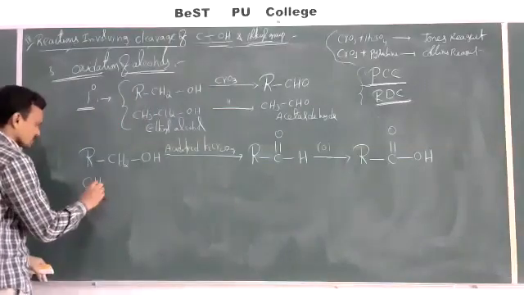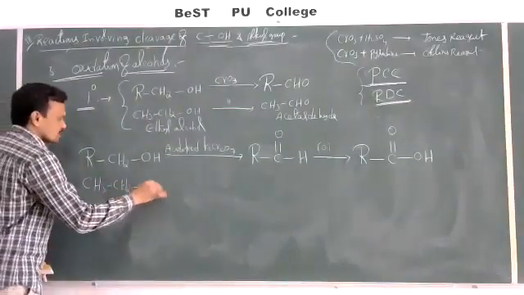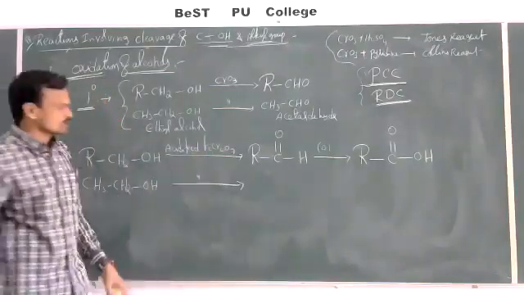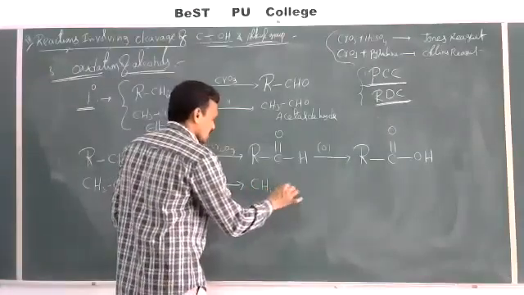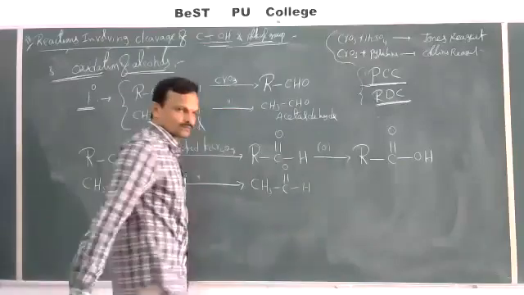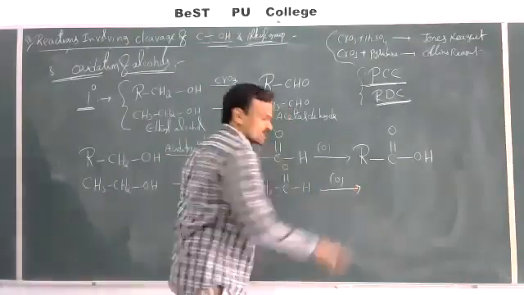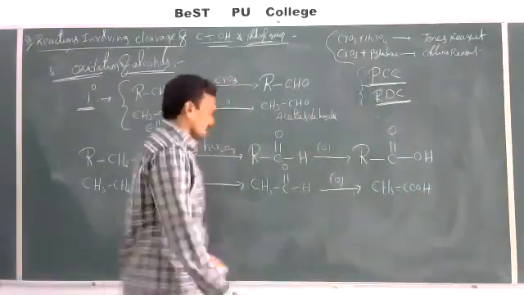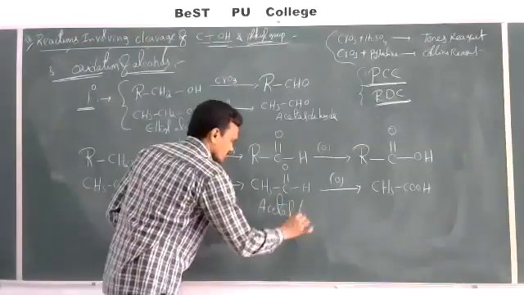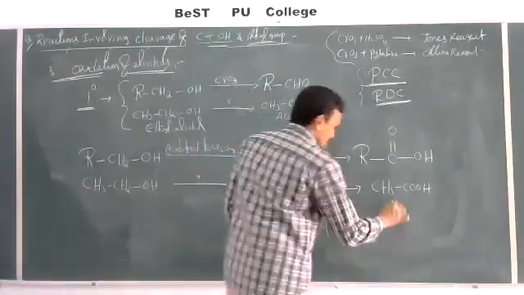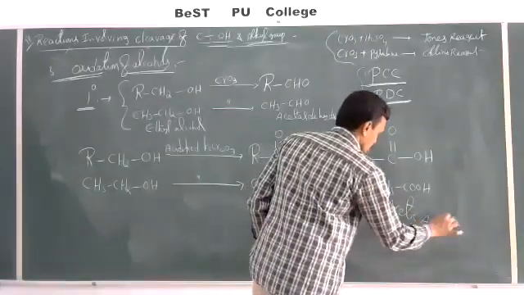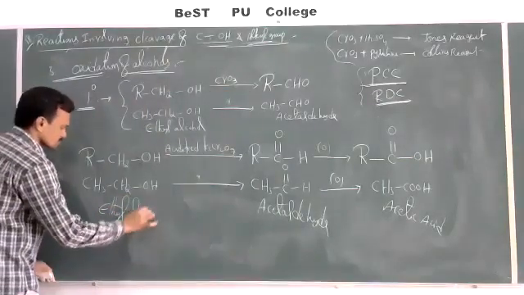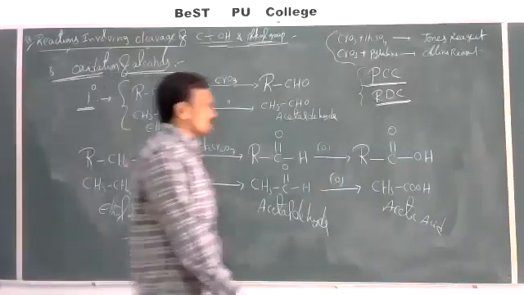Now if you take an example here, CH3CH2OH, ethyl alcohol. When ethyl alcohol is treated with acidified K2Cr2O7, then we can get acetaldehyde, CH3CHO. And this acetaldehyde undergoes further oxidation to give CH3COOH, nothing but known as acetic acid. This is acetaldehyde. This is acetic acid. And the starting reactant is nothing but ethyl alcohol. This is the reaction here.